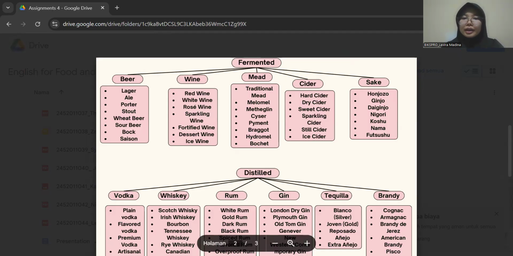So for the next is cider. Cider is an alcoholic beverage made from the fermented juice of apples. It can range from dry to sweet and still to sparkling, depending on the apples and fermentation process used. For the types of cider, the first is hard cider. Hard cider is a general term for alcoholic cider made from fermented apple juice.